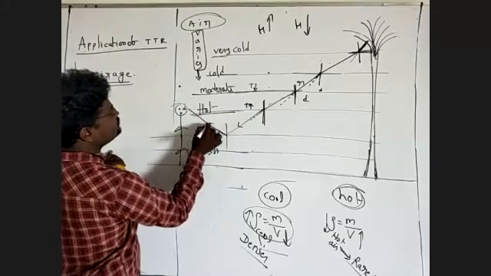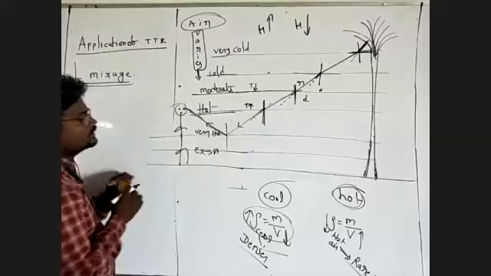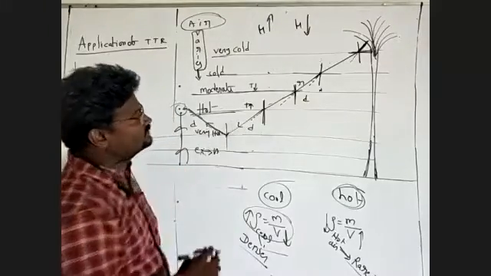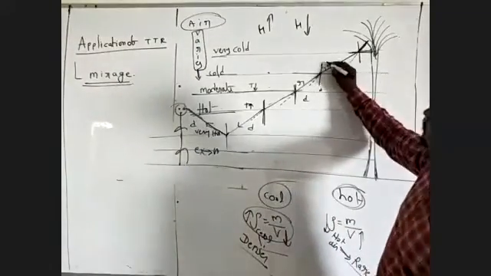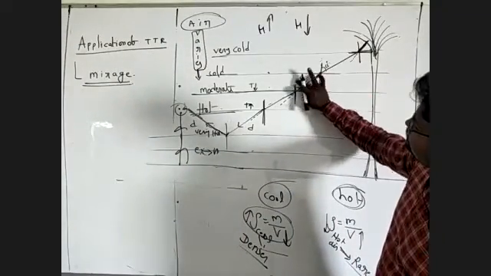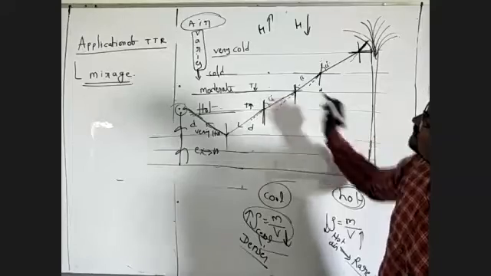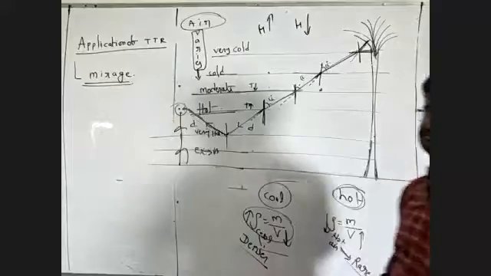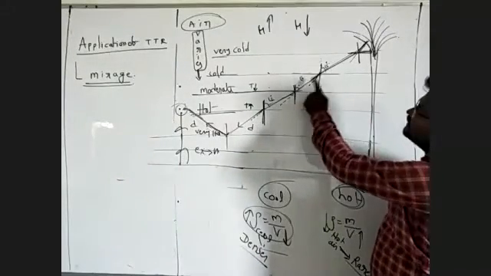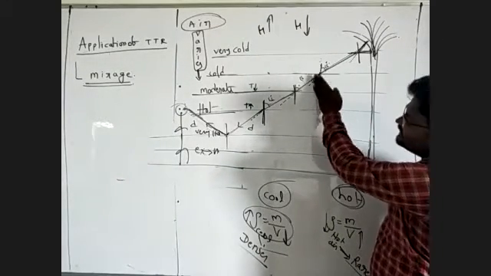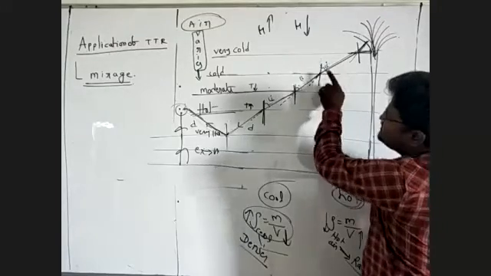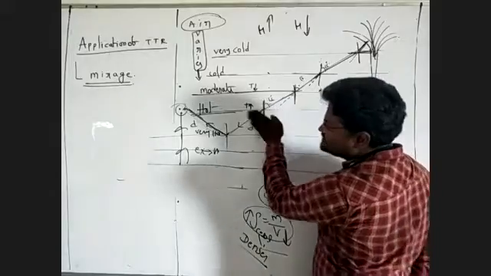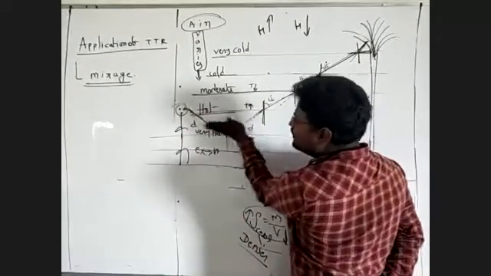Now the ray is reaching here. You will see this is a denser medium, and this is also denser. This is the angle of incidence. You will see the light bending like this, like this, like this, and reflected here. The angle of incidence goes on increasing. Total internal reflection takes place.